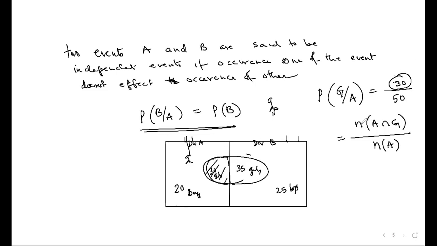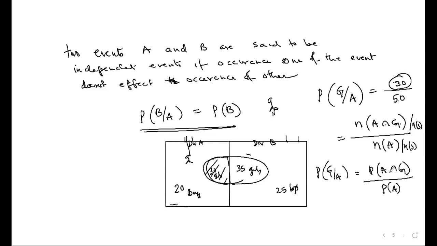Yes. It is N of A intersection G, and this 50 is nothing but the total number of students in the class of A division. That is N of A. So I can say probability of G given A is this. If I divide the numerator and denominator by N of S, then this would become probability of G given A equal to probability of A intersection G divided by probability of A.